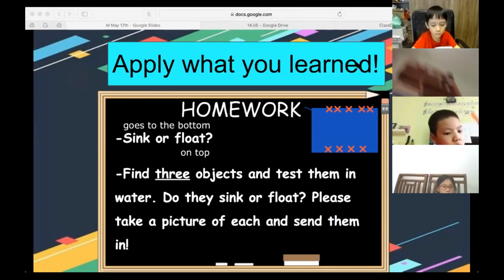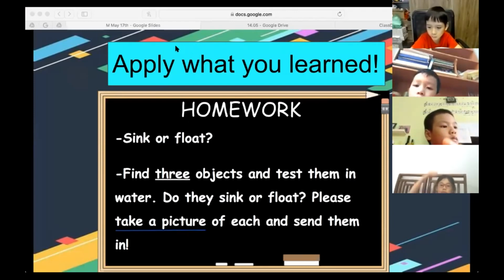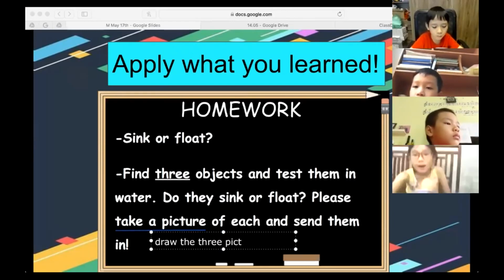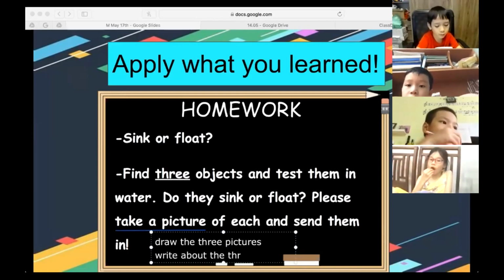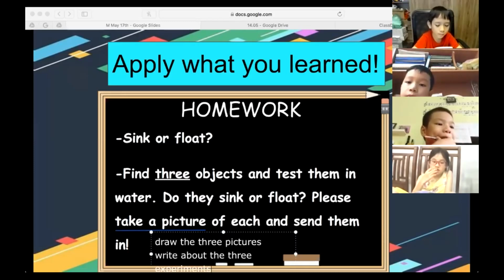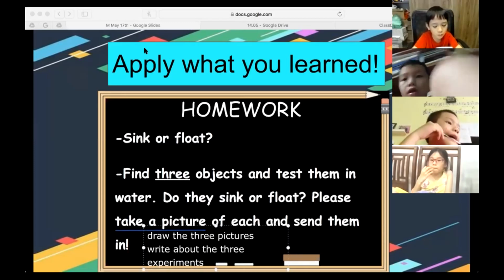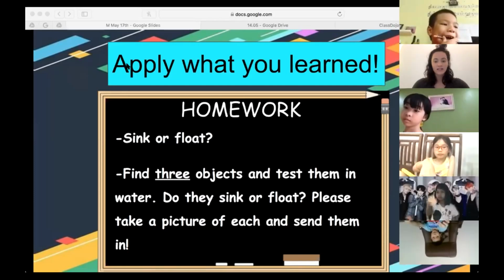So you can take a picture of them and send it in. You should send 3 pictures. If you want, you could also draw the 3 pictures or write about the 3 experiments. You could write your observations. So you have 3 options, okay? Any questions about your homework, sink or float?